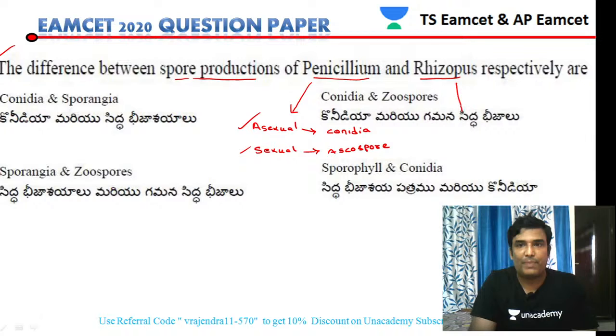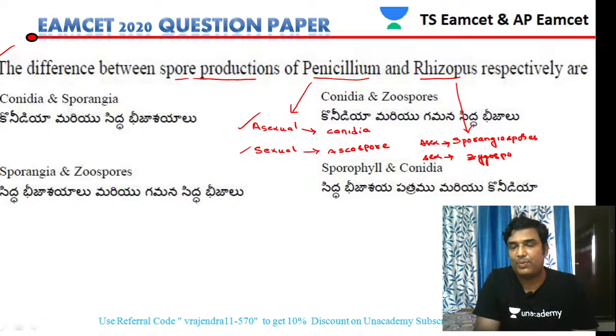If you see Rhizopus, it is also forming asexual spores, called sporangiospores. The asexual spores of Rhizopus are sporangiospores, whereas the sexual spores are zygospores. Zygospore is the sexual spore.